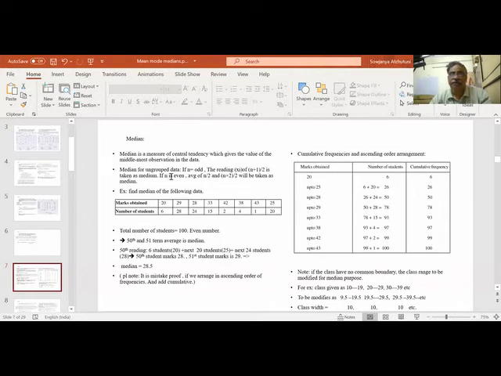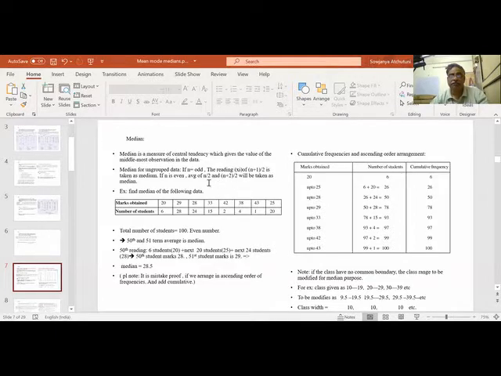If n is even, then you have to take the average of the 14th and 15th. Suppose n is 28. 28 by 2 is 14, and the next is 15. So we have to take the average of the 14th and 15th. So this is the simple ungrouped data.